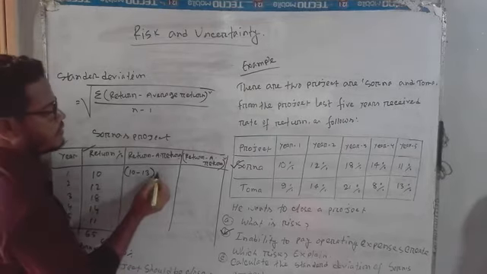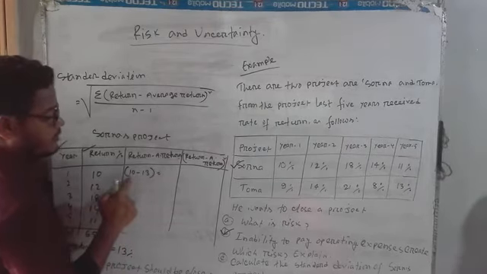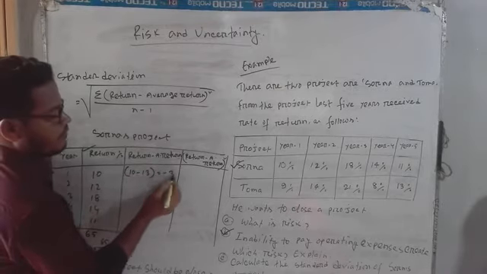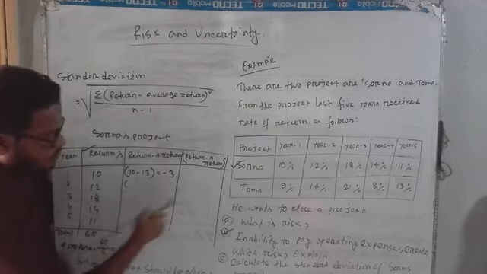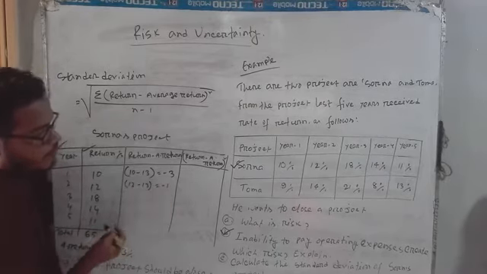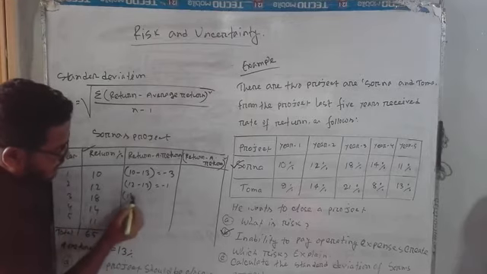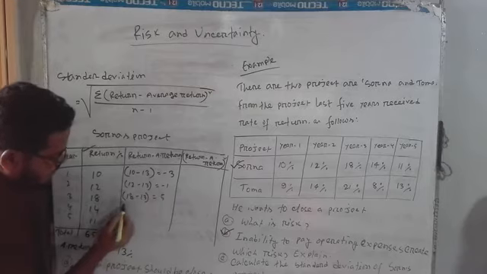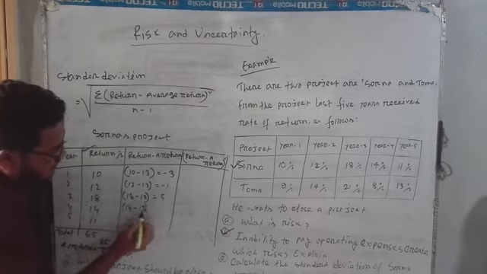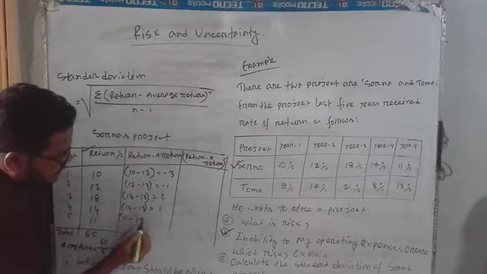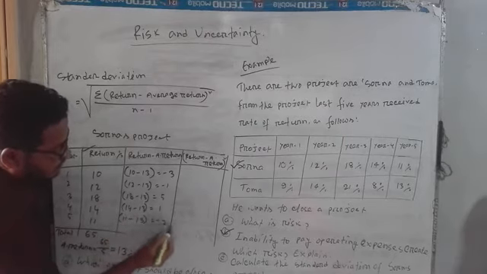So 10 minus 13, then we get minus 3%. Then 12 minus 13, then I will get minus 1%. 18 minus 13, then I will get 5%. 14 minus 13, then 1. 11 minus 13, then I will get minus 2.